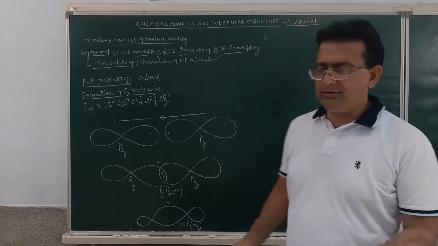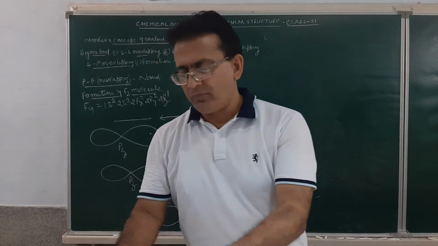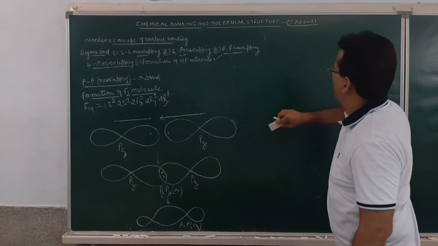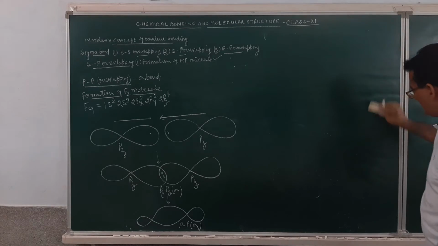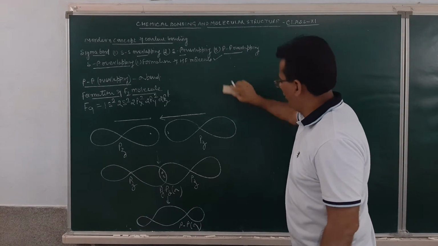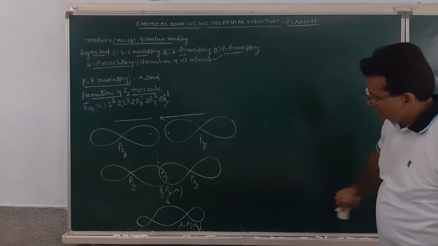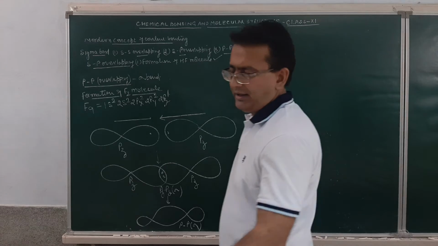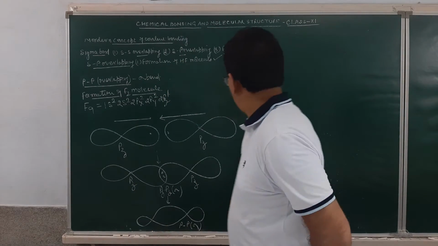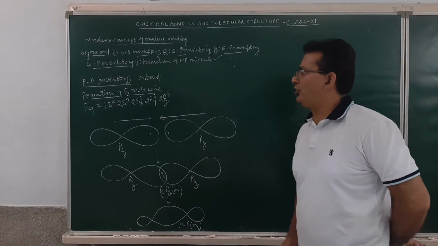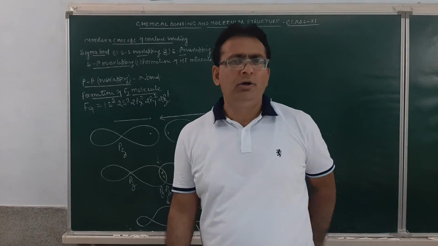And when I say SP overlapping, then in that condition we discussed the bond formation of the ammonia molecule, water molecule and hydrogen fluoride molecule. And then in this PP overlapping, I tried to explain the formation of a sigma bond by the formation of a fluorine